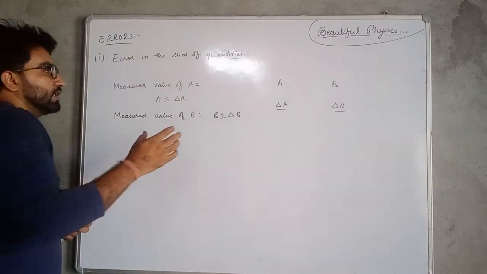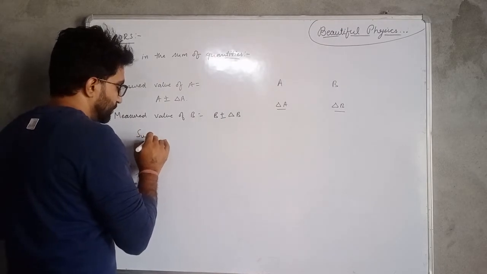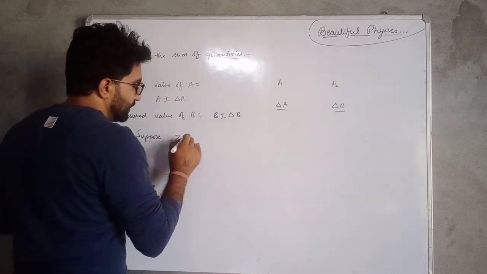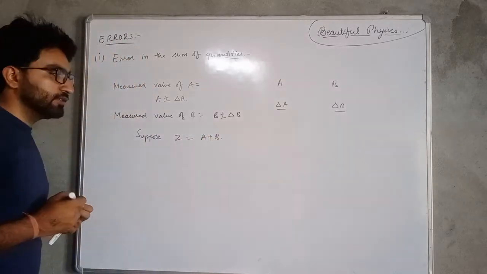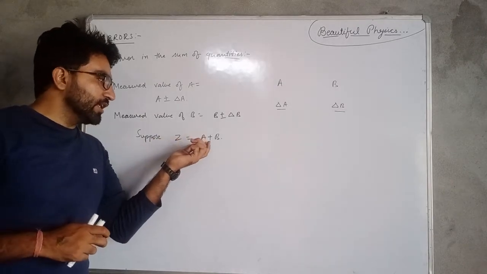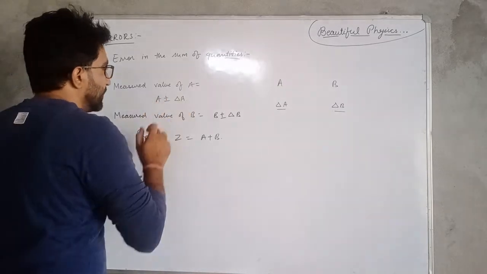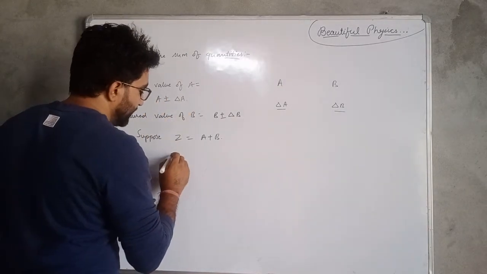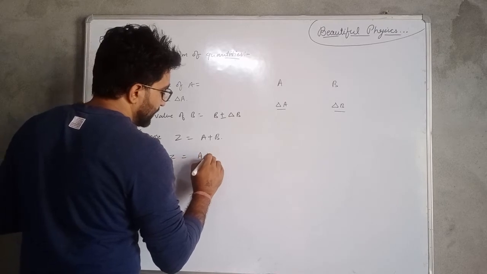Suppose a quantity z is equal to a plus b. Z is equal to a plus b means the measurement of z is equal to the measurement of a plus the measurement of b. Then we can put in the measured value of a and the measured value of b.